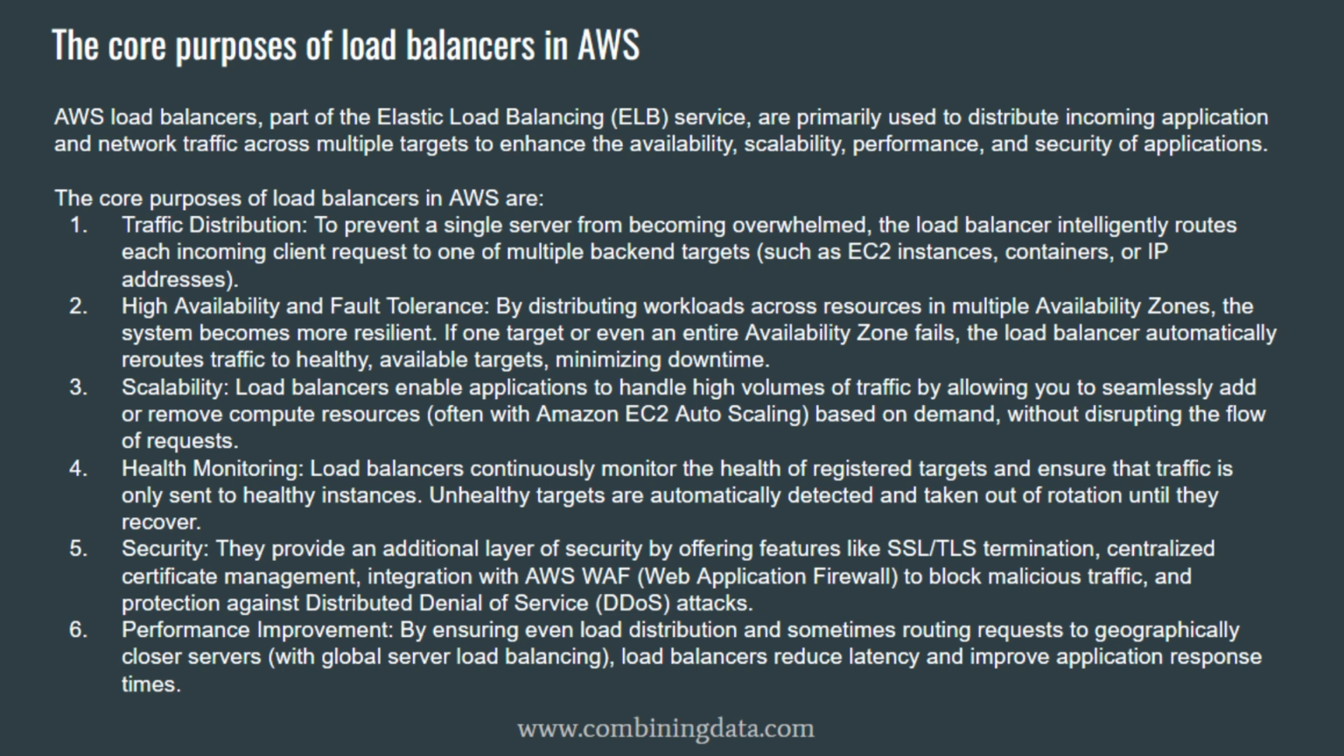3. Scalability. Load balancers work closely with Amazon EC2 Auto Scaling to support elasticity. As demand increases, Auto Scaling launches new instances. The load balancer automatically registers them. Traffic begins flowing to the new capacity. When demand decreases, instances are removed. The load balancer stops sending traffic to them. This process happens without user interruption and without manual intervention.